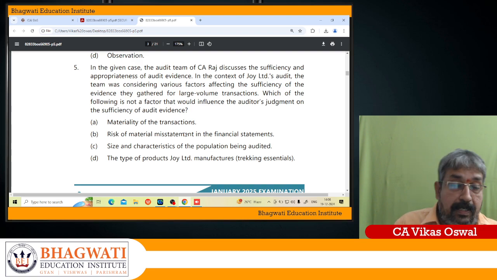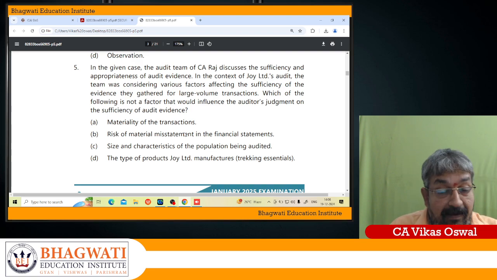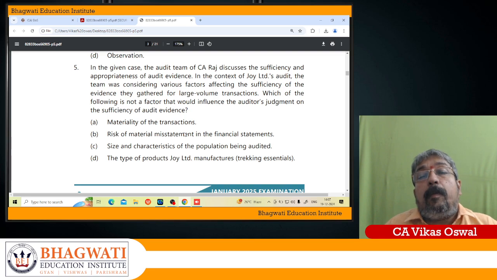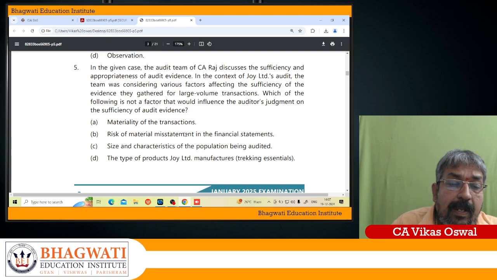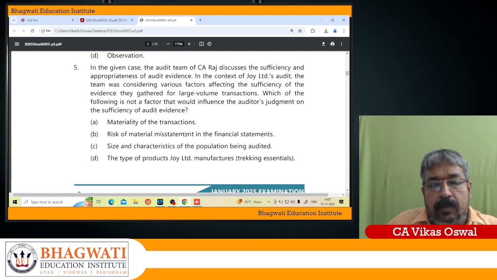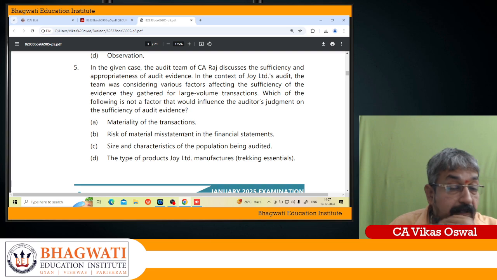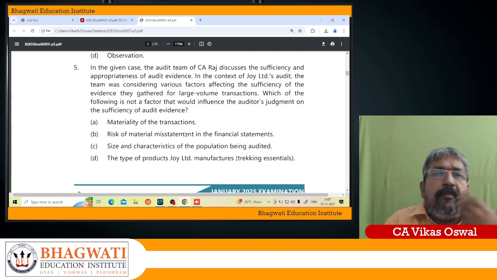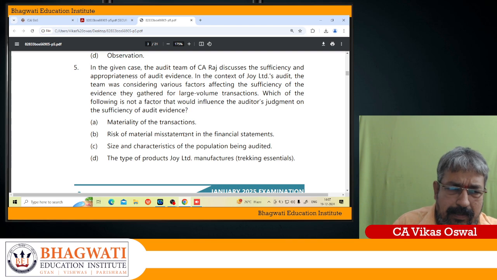Materiality of transaction, yes, this will affect. Risk of material misstatement in the financial statement, this also will affect. Size and characteristics of the population being audited, this also will affect. The type of products Joy Limited manufactures, trucking essentials, this is totally ruled out. So A, B, C definitely affect the sufficiency, so to decide whether there is sufficiency of the evidence. Similarly, any fraud and error can also be taken into consideration. But D is totally out of context.